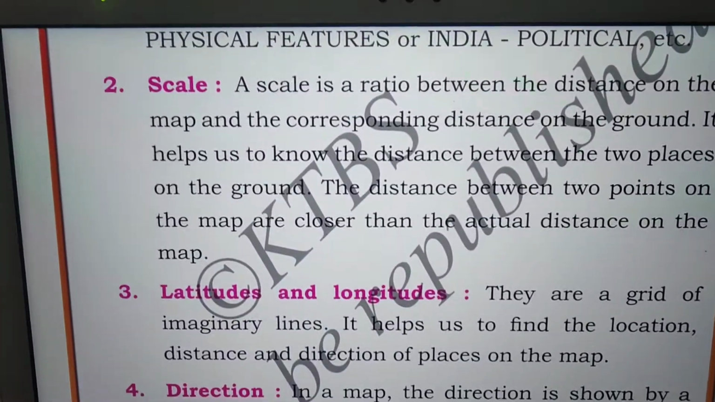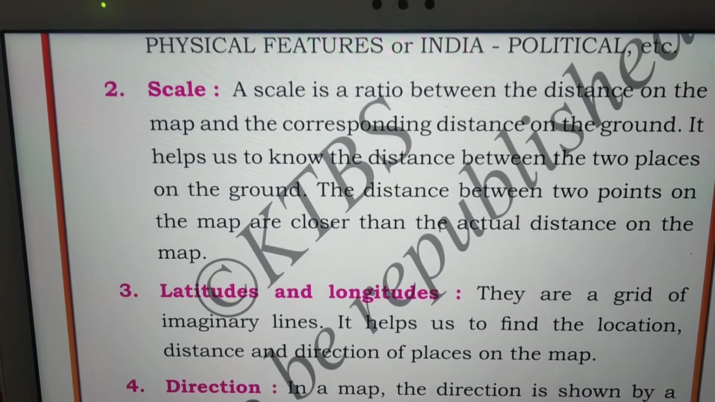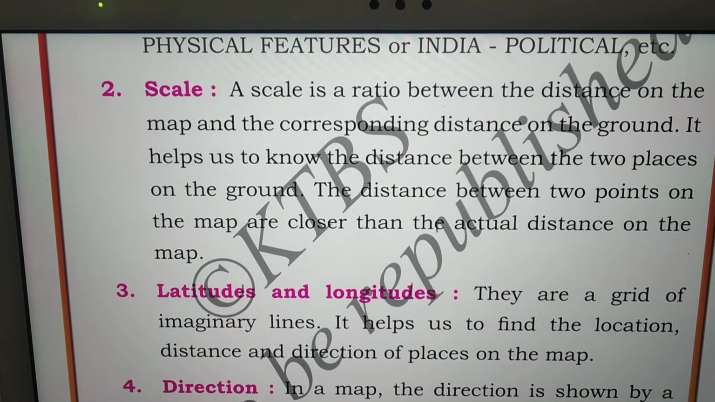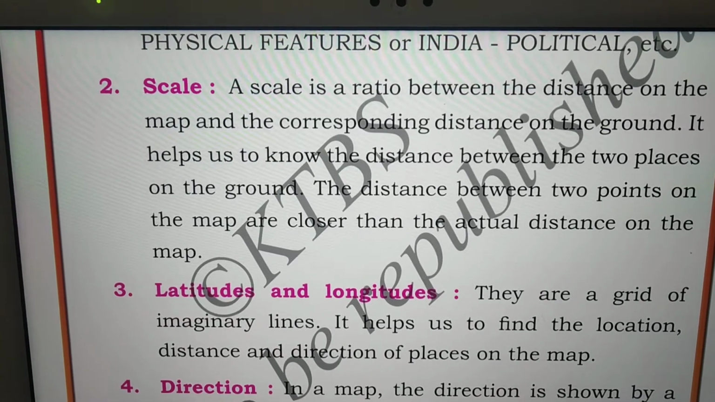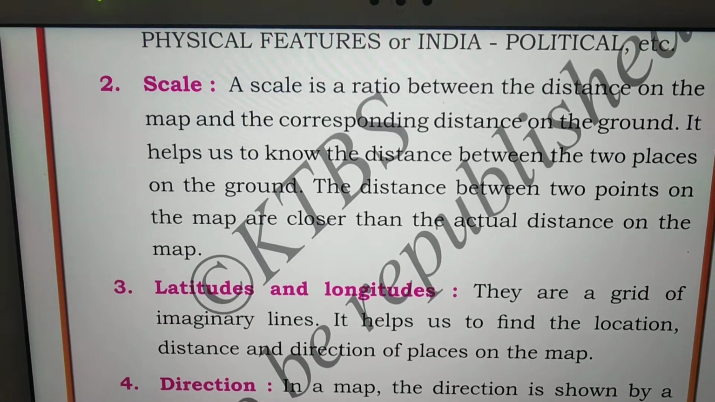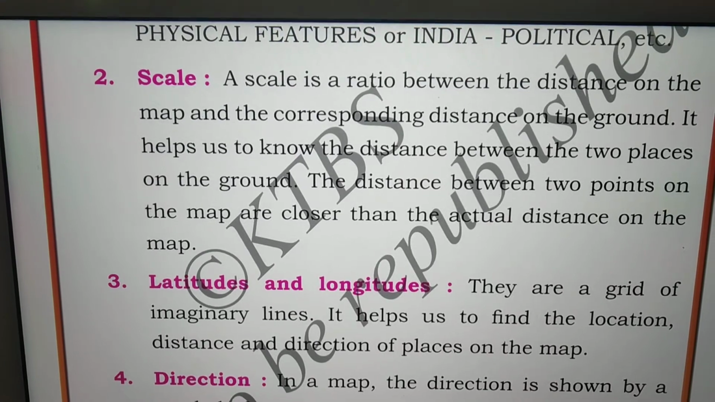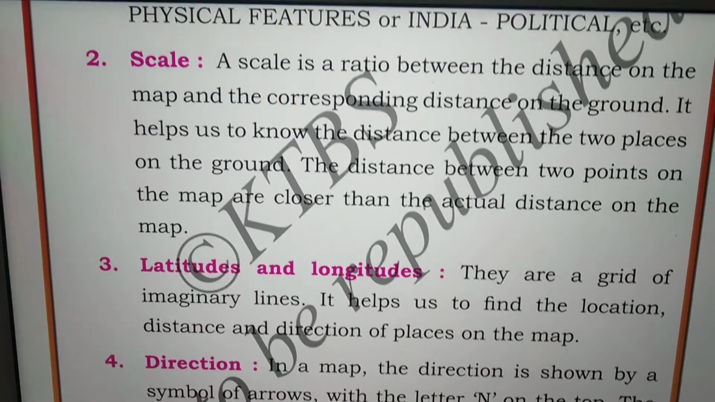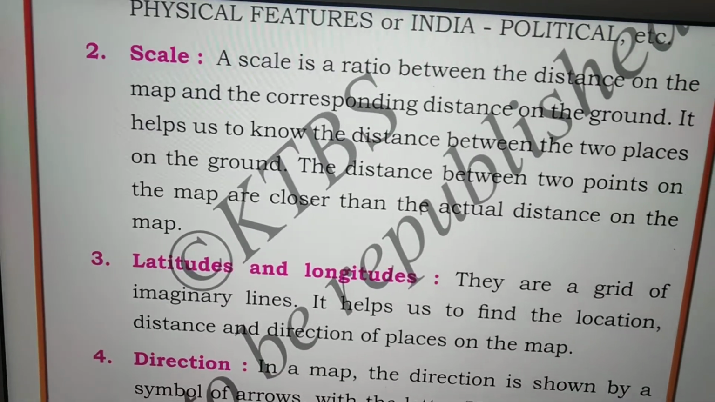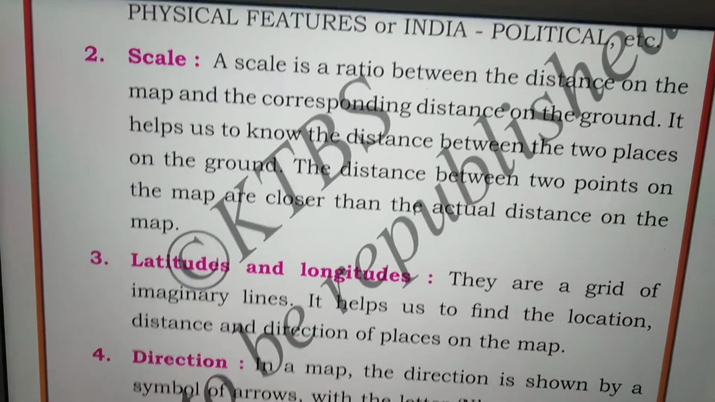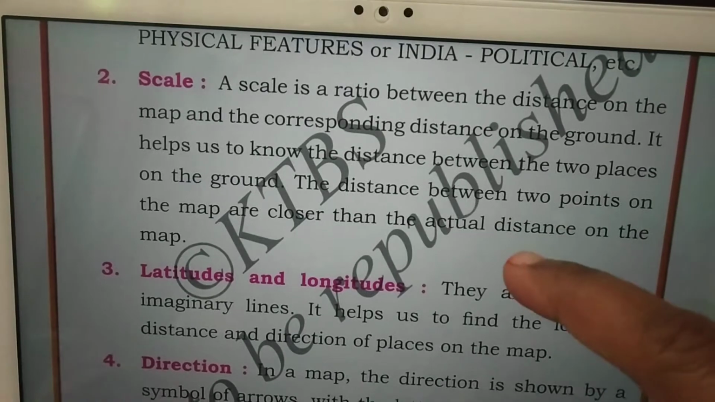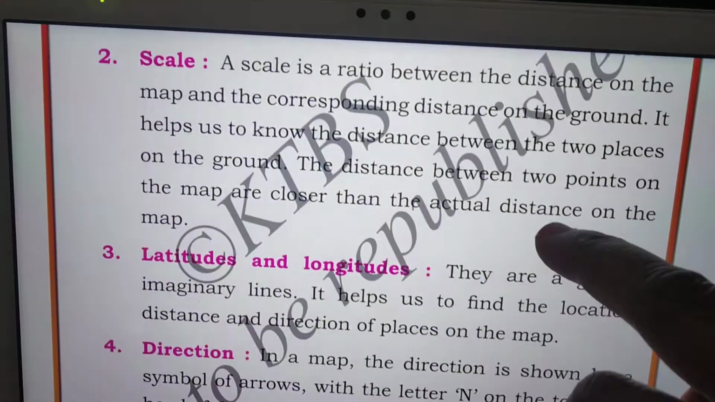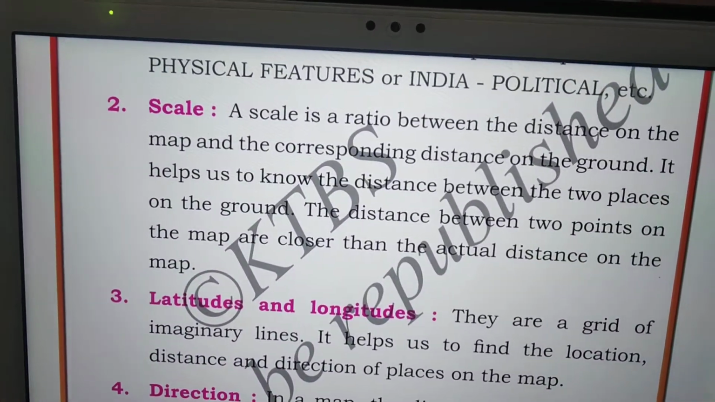By using the scale on the map, we can understand the real distance between two particular places. For example, what is the distance from Chennai to Mumbai? By using the scale of a map, we can get to know the real distance between Chennai and Mumbai.